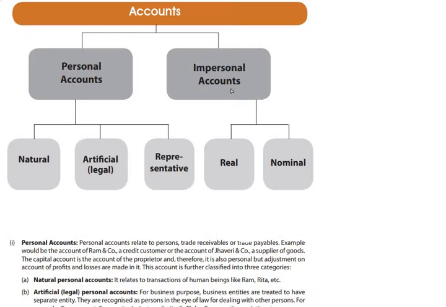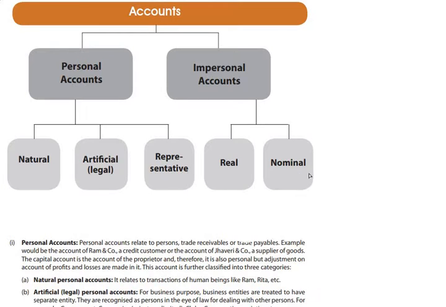These two categories can be further divided. Personal accounts can be further divided into natural persons, artificial or legal persons, and representative persons. On the other hand, impersonal accounts can be classified under real account and nominal account. So if we look carefully, we are going to have three kinds of account. First is personal accounts, disregarding whether they are natural, artificial, or representative. Second, real account, and third, nominal account.